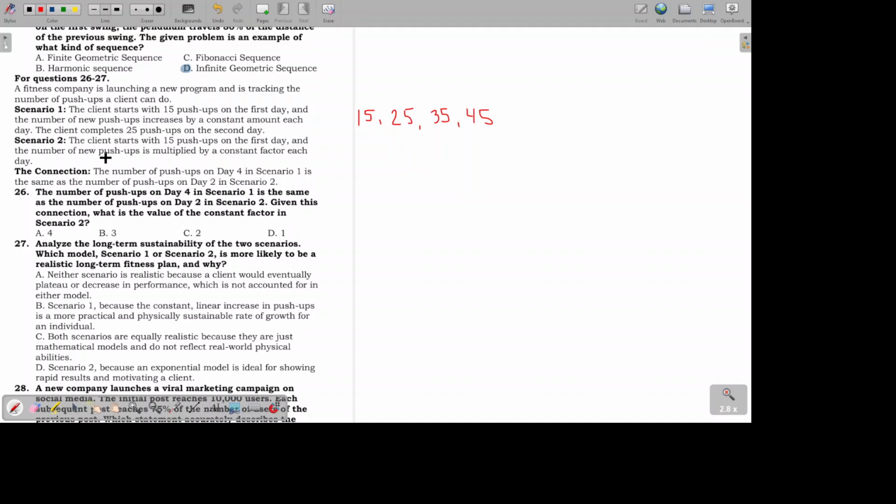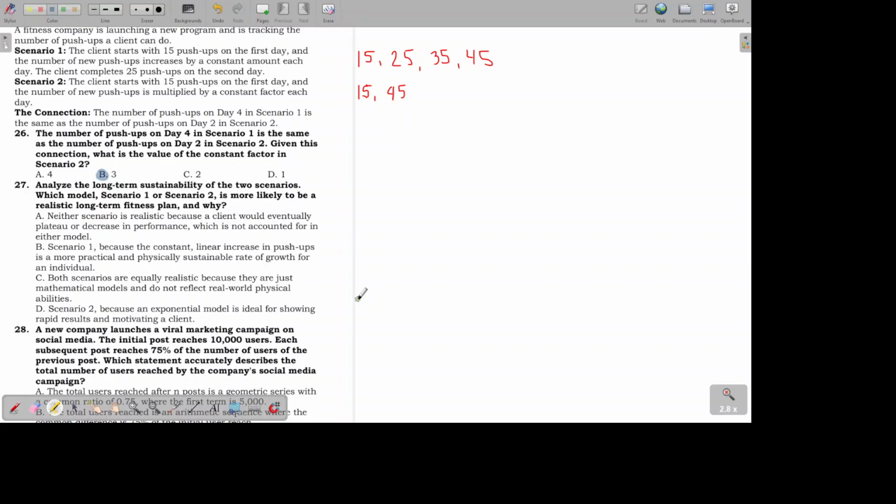And it says that's the same as what the client in scenario 2 does. And if that's the case, it's 15 on the first day, and then 45 on the second day. So by how much was it multiplied? That's the common ratio. So obviously, 15 times 3 is 45. So the common ratio is B, which is 3.